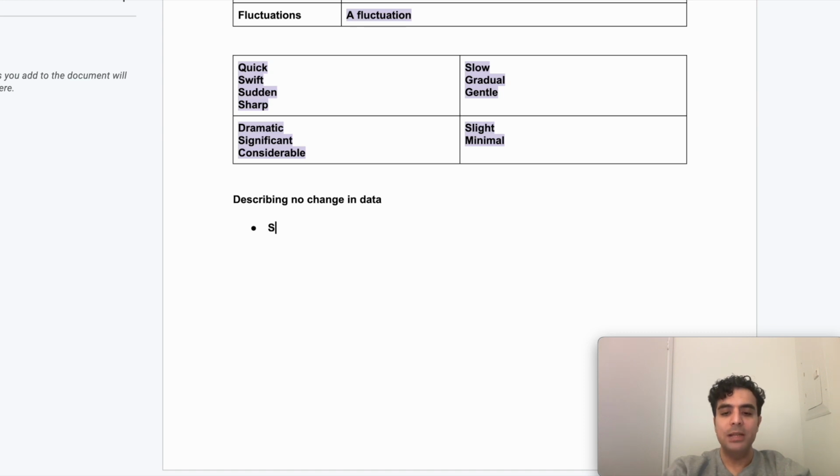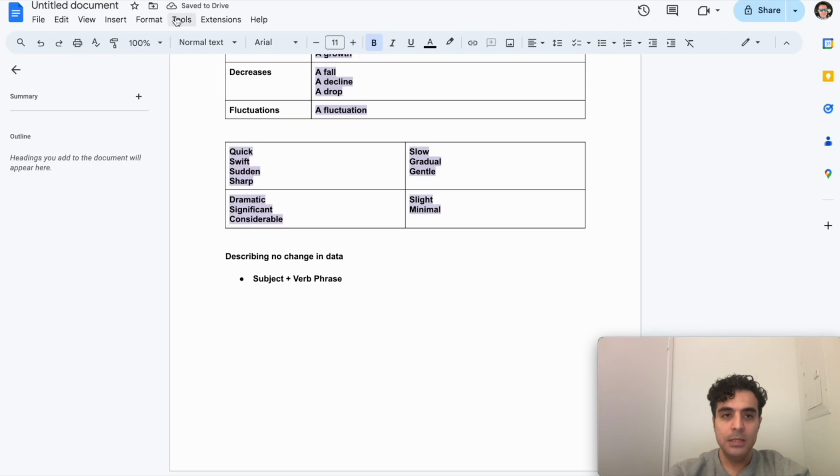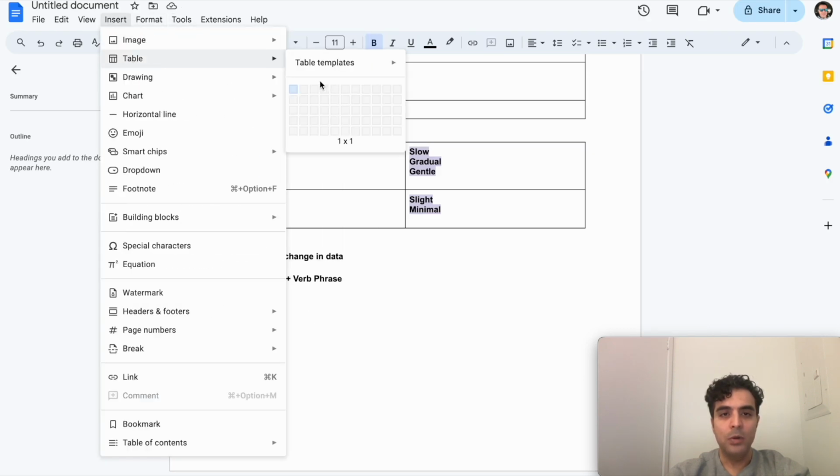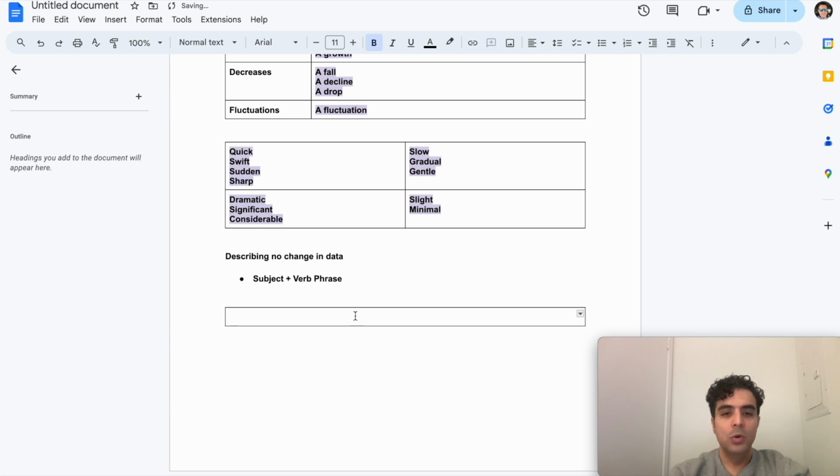Let's start with the verb phrase structure. Similar to the verb phrase structure that we use to describe increases and decreases, it starts with the subject. So we have, the number of students. But then the verb phrase that you use will be described here. The verb phrases that you could use, I'll try to categorize them all here in the form of another table. So these tables should help out a lot. So check it out.